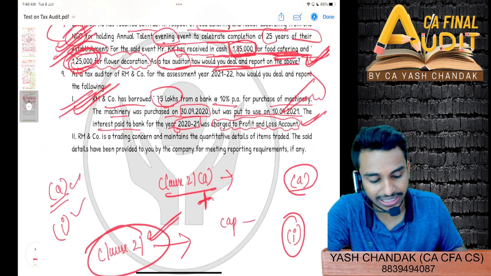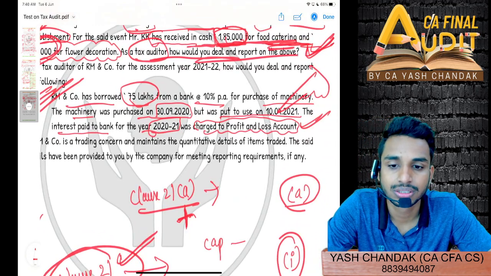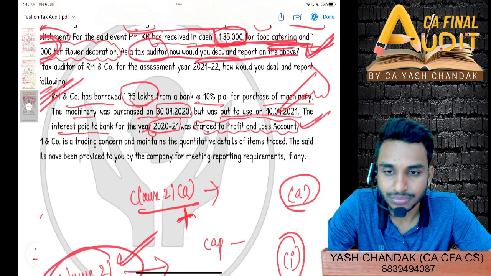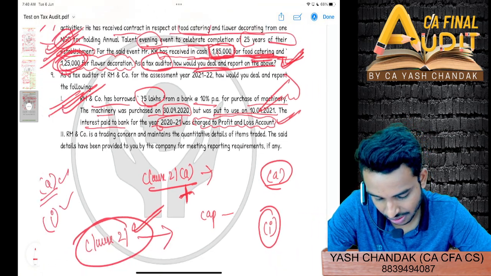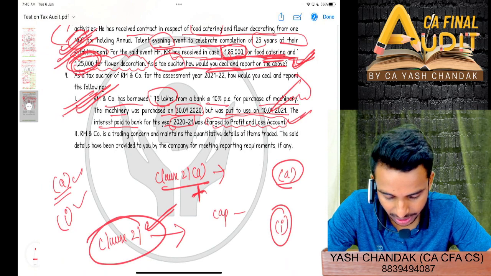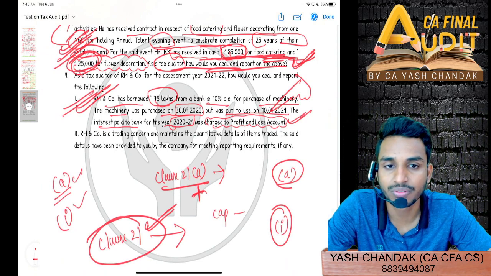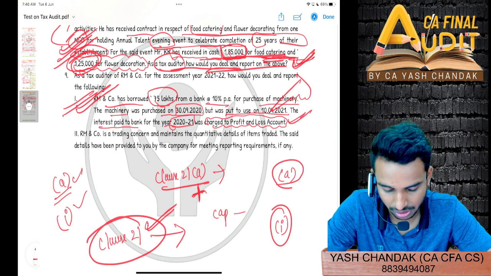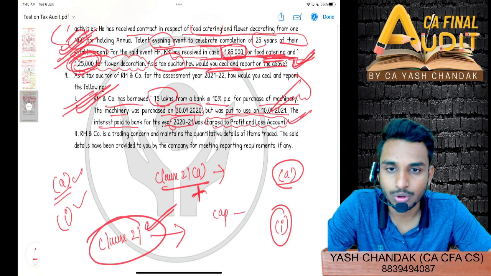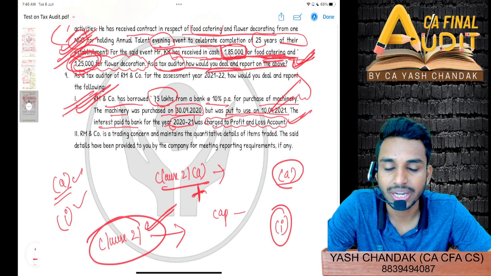Clear? Any doubt in question number 1? Anyone? Last question. Trading concern maintaining the quantitative details of items traded. The details have been provided to you by the company for meeting the reporting requirement. So this clause we just now referred to, which clause number? Quantitative details. 35, 35A. So for a trading concern it is clause 35 subclause A. For manufacturing it is subclause B. Right?